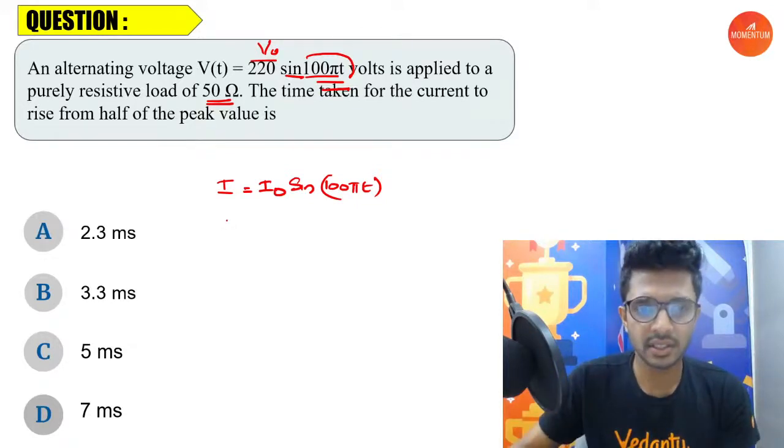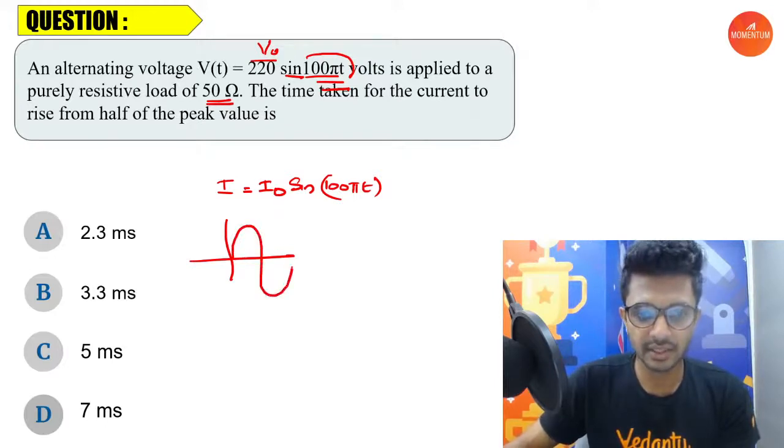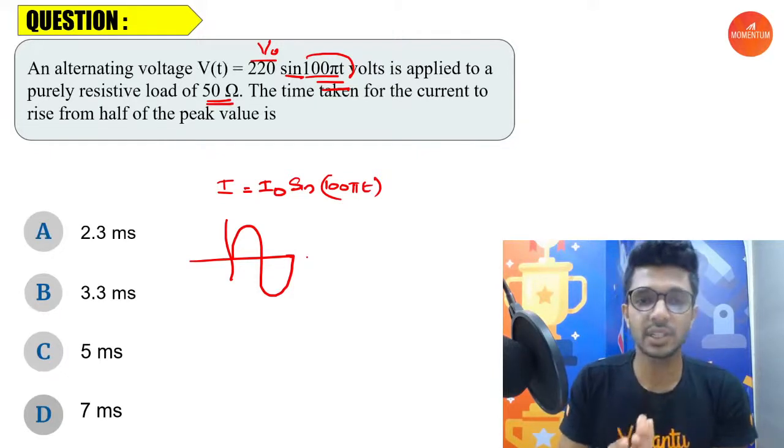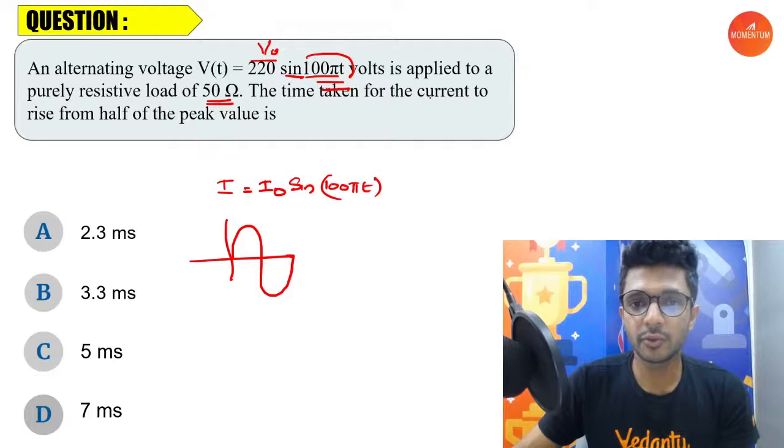The question is, let us draw the phasor diagram. So the current moves according to the sine curve like this. The equation tells you this. The question is the time taken for the current to rise from half of the peak value. You know that this is the maximum value for the current, which is I naught. So let's say that this is the point which is half the maximum value.